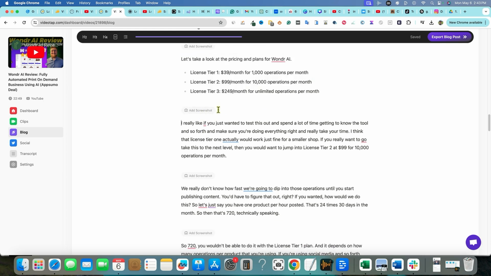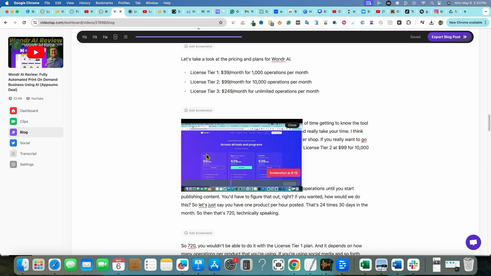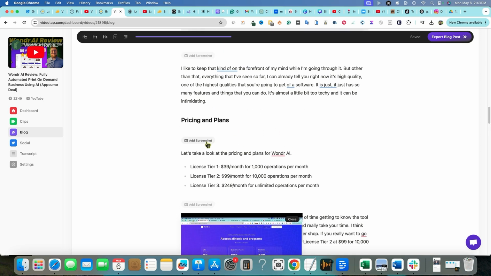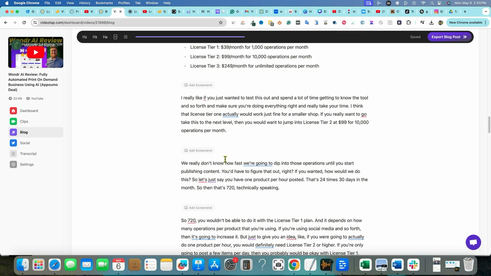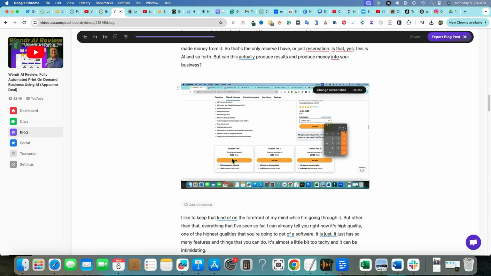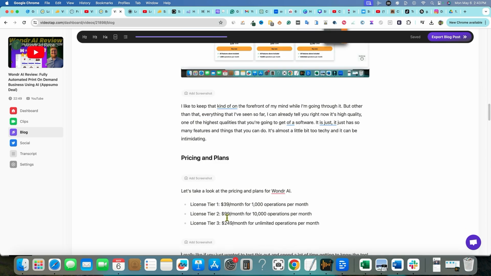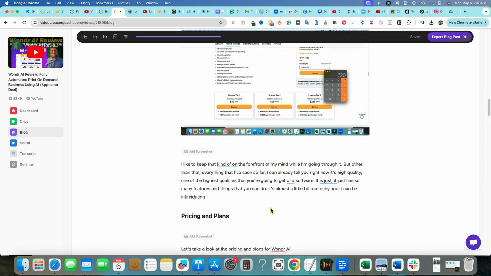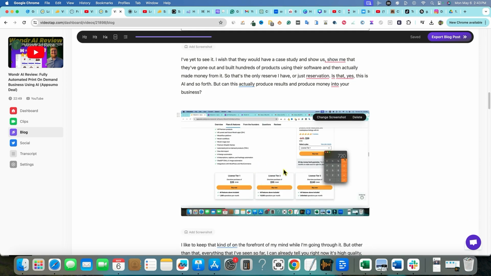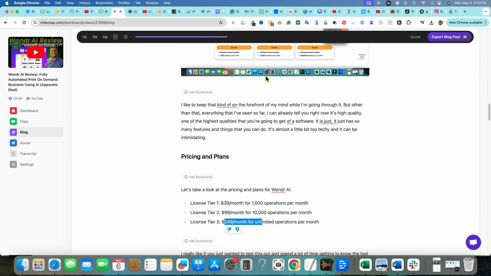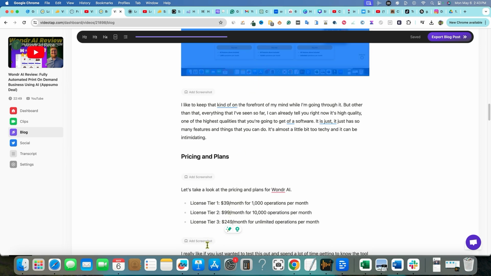So if I do an add screenshot right here, click the add screenshot button, and right over here, we are at the pricing point. So I want to go over here when we're talking about, like right over here. So it's pulling the price when I'm talking about the pricing from the actual website, and not the tier, the license tiers, right? So like this one right over here, we got the license tier, $39.99 and $249. Now look, $39.99 and $249 right there. So it's accurate. I would maybe want to move this down when I go and publish it, down to right here for whatever reason.